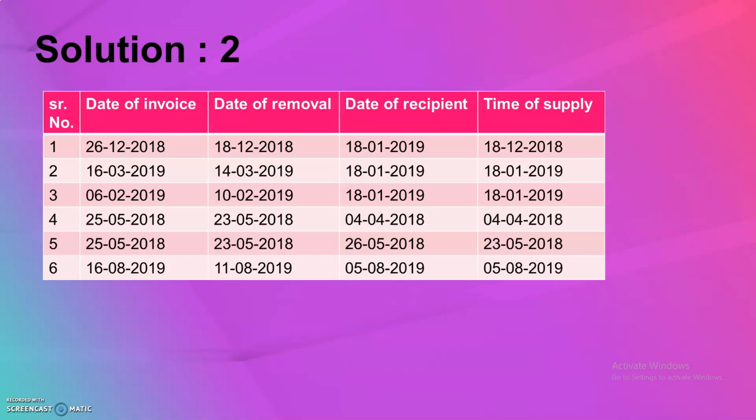When it comes to movement and no movement of goods, the question becomes quite easy and you just need to solve it. You just need to take the earliest one, but yes, you have to keep in mind which point comes where. When it comes to movement of goods, date of removal is there, so you just need to pay attention over there. And if you get extra dates in your illustrations, just remove those extra dates and try to take only those dates which are required.